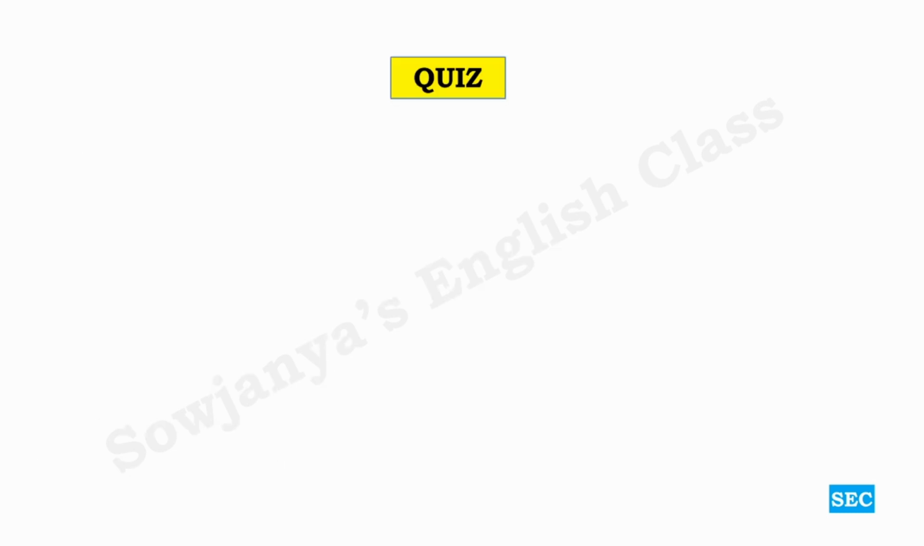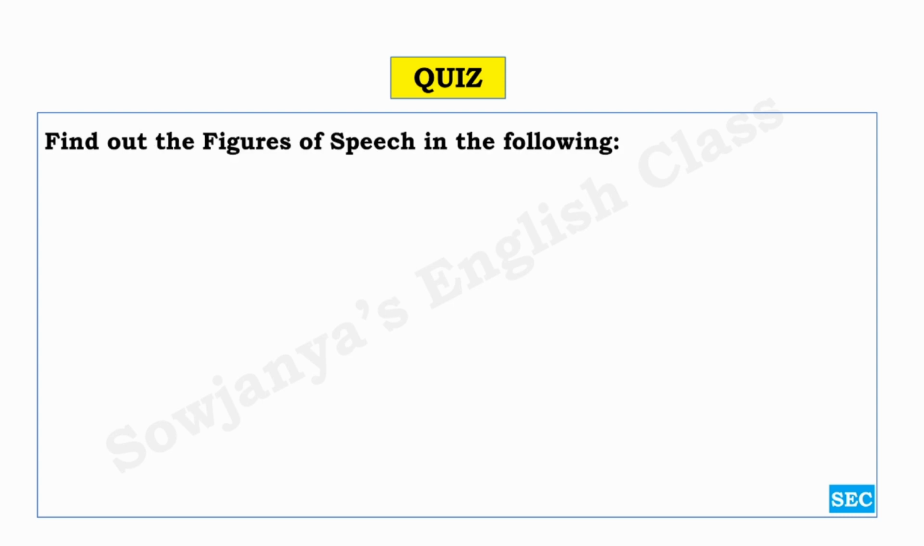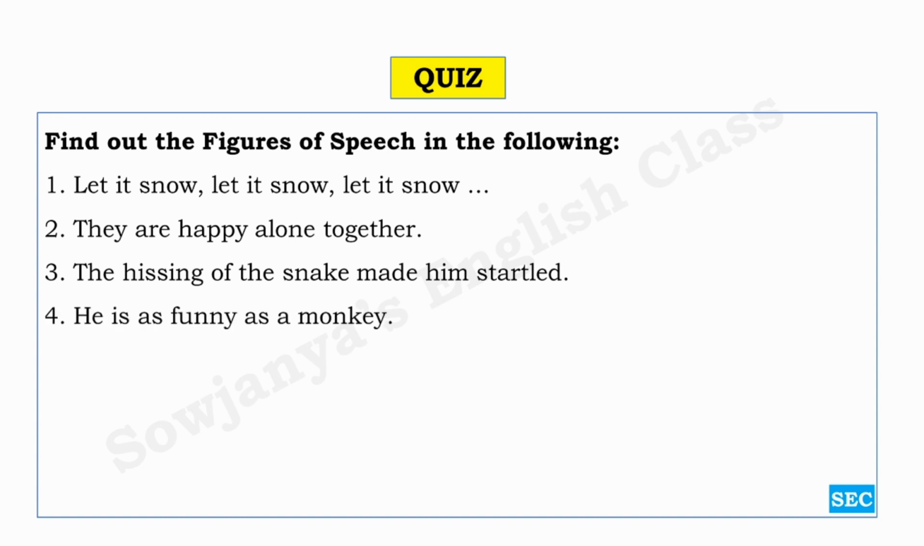So we have come to our quiz. Simple one. Find out the figures of speech in the following. First one, let it snow, let it snow, let it snow. They are happy alone together, alone and together. The hissing of the snake made him startled. He is as funny as a monkey.